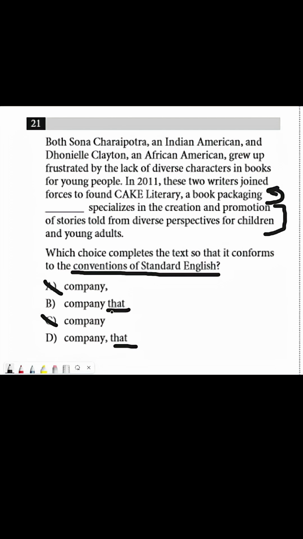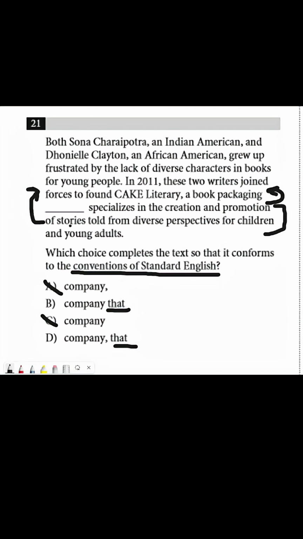Now, the only difference between answer choice B and D is the comma right there, obviously. So if we actually look at this description, we figure out, using our context clues and inferring, that this is describing Cake Literacy, which is a book packaging company, right?